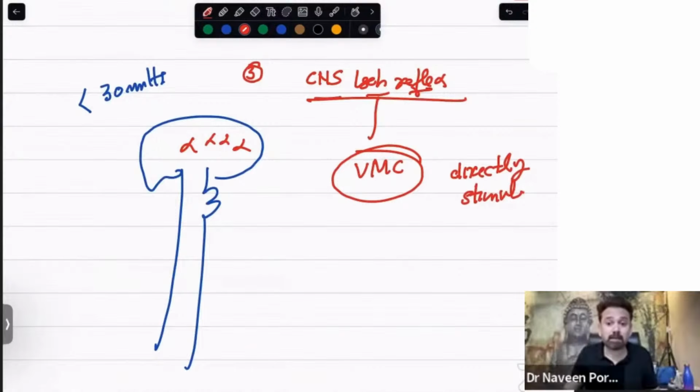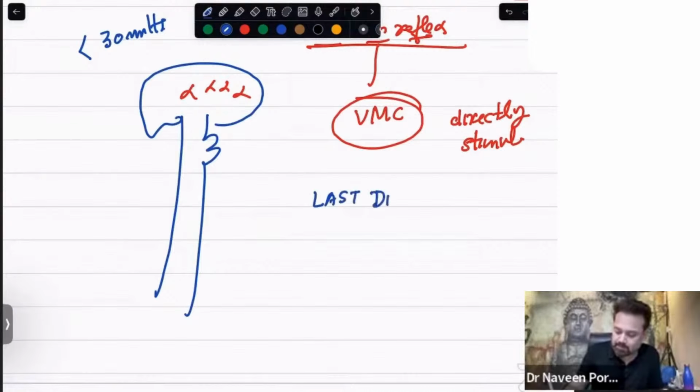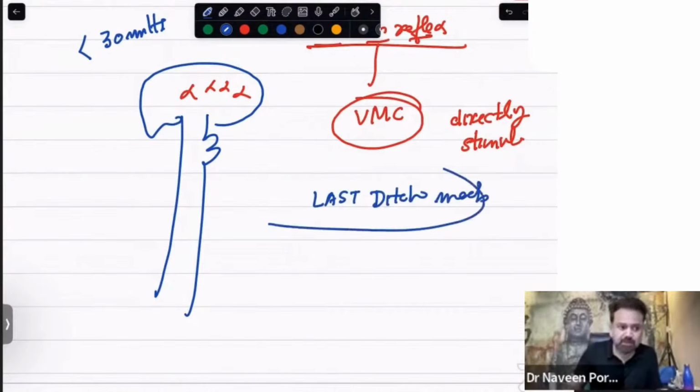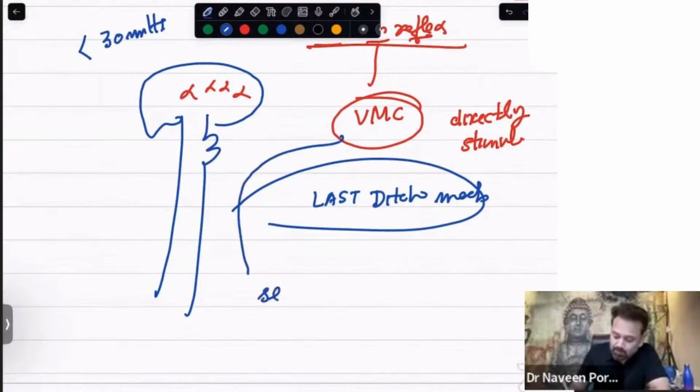It is called the last ditch mechanism because after that, you cannot save the patient. It is the first and the last resort to save your life, and it causes a severe degree of vasoconstriction.